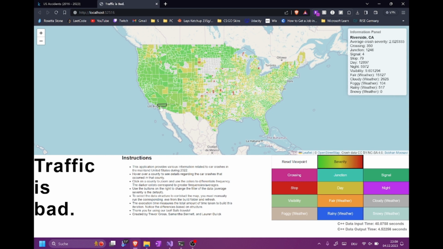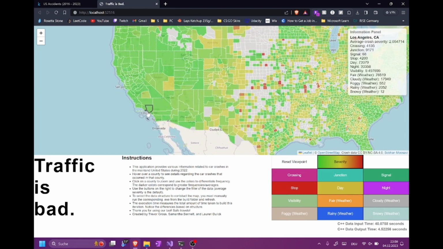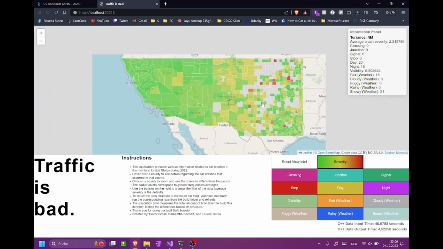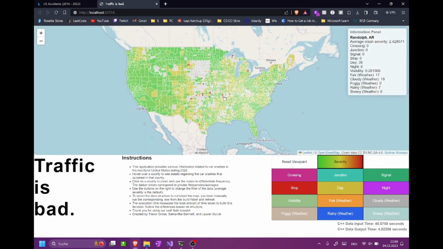So the darker green the county is, the less severe the average crash is in that county, and the darker red corresponds to a more severe crash on average. So you can see a lot of these counties, and there's functionality to move around and zoom in. Take Los Angeles County, where the average crash severity is about 2.05. So it's middle of the road. The average severities are on a scale of 1 to 4, with 1 being the least severe and 4 being the most.